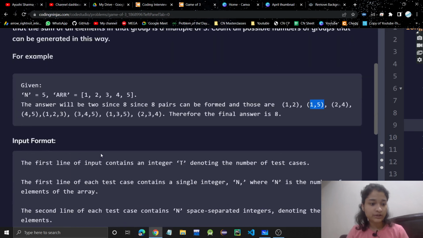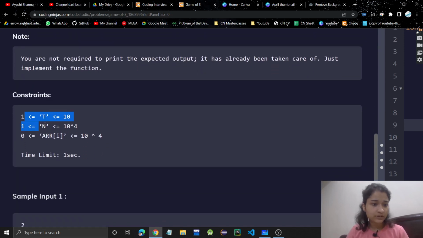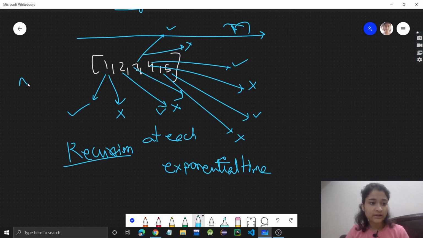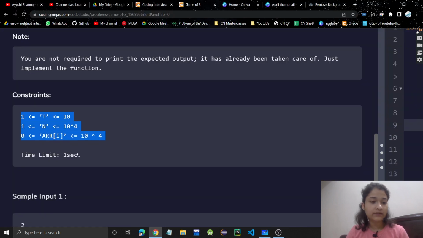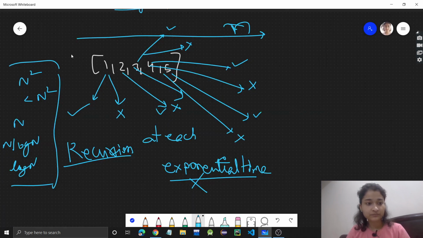And if you see the constraints here, n is 10 raised to power 4. So we have to do this problem in n square or less than n square, like n log n or log n. We cannot do it in exponential time. Otherwise it will give us time limit exceeded. It will give us TLE if we do it using recursion. So this approach will not work.